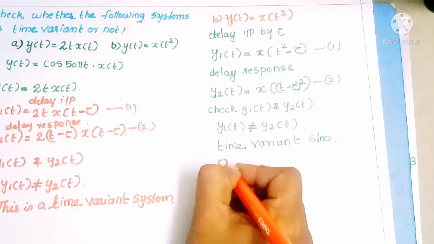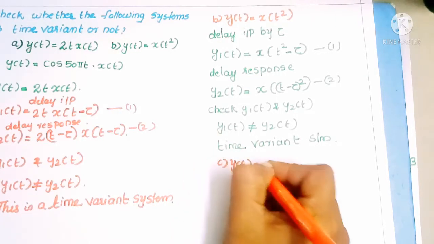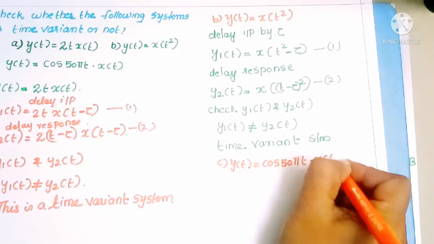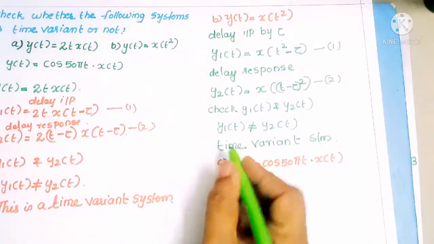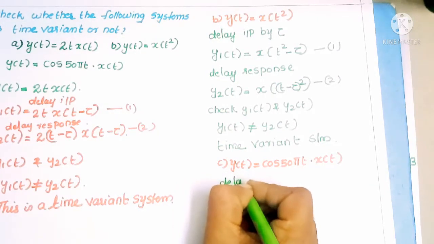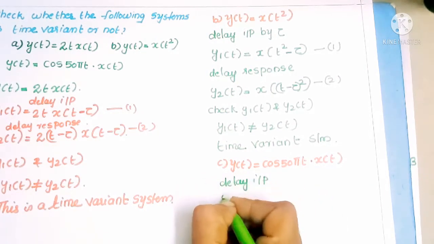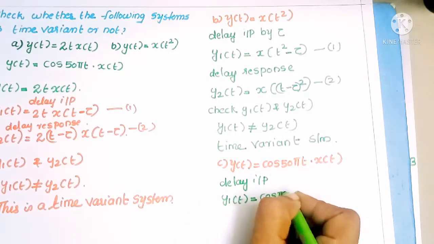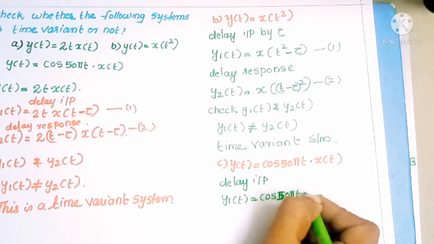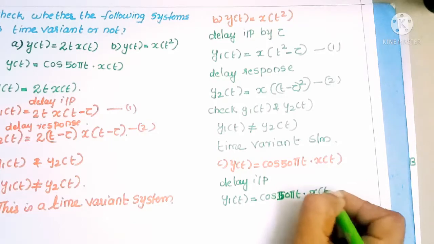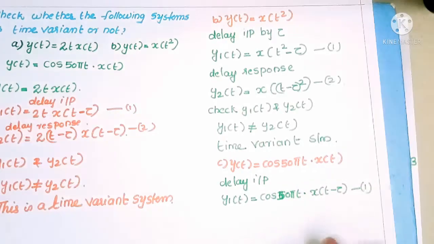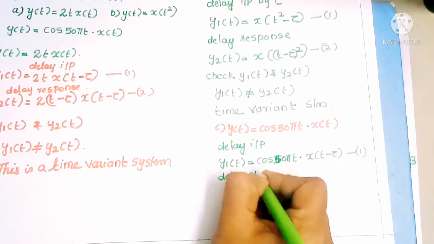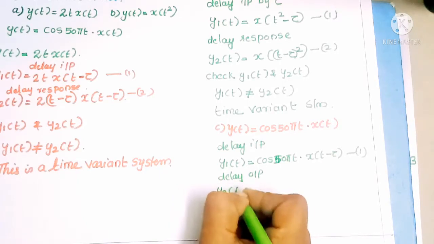Next question, see y of t equal to cos 50 pi t into x of t. What is the first step? Delay the input. Response becomes y1 of t is equal to cos 50 pi t into the input x of t, so x of t minus tau. Equation number 1. Next, delay the response. Delay the output, so we can write it as y2 of t.